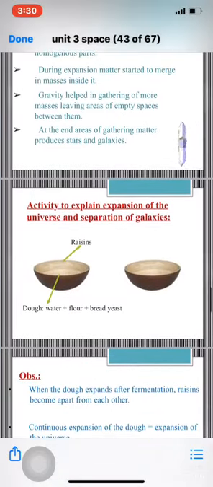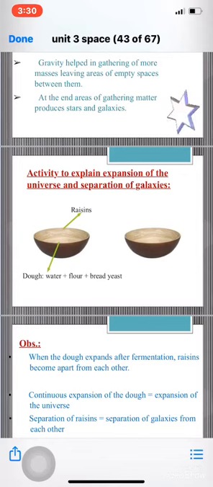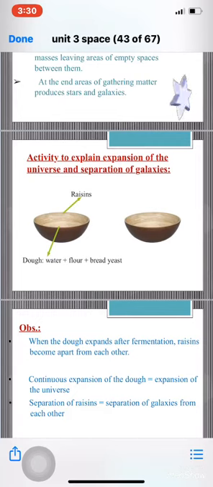Then, we will do some experiments to explain the expansion of the universe. You can do it also at home. Okay? How will we do this experiment? You will need water, flour, bread yeast, and a glass container. You will mix some flour and some of the bread yeast with water to make a bread dough. Insert some raisins in the dough. We will need water, flour and bread yeast, and we will add raisins, and a glass container, of course.